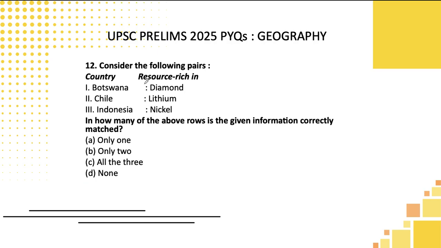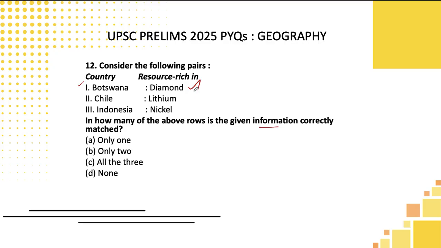12th one. So countries and the mineral resources. Botswana, rich in diamond. Chile, lithium. Indonesia, nickel. How many are correct? Basically, whichever minerals they are telling with respect to Africa, Botswana is part of Africa. Mostly it will be available only. Use that logic and go for it. Otherwise, also now recently they have discovered a lot of diamond resources in this part of Botswana, and Botswana has become rich because of that. That's why it was in the news.